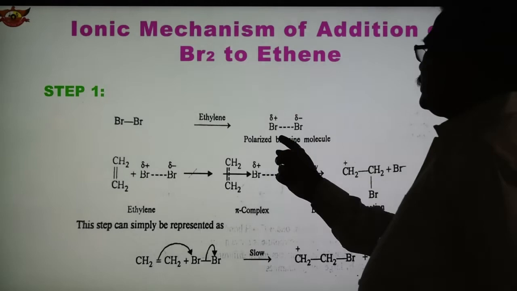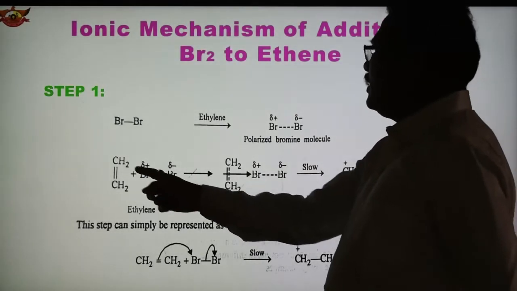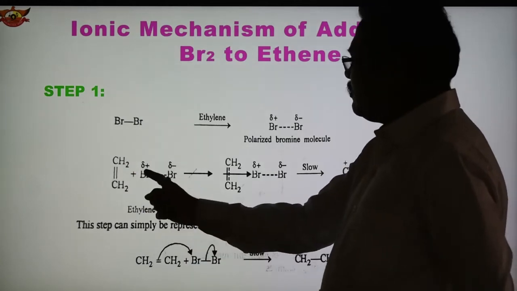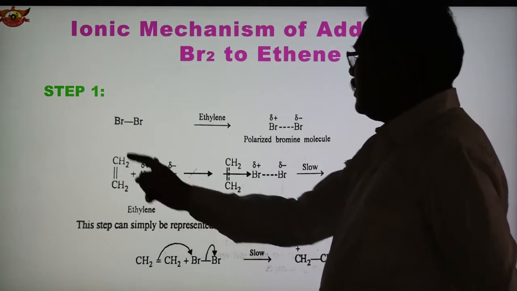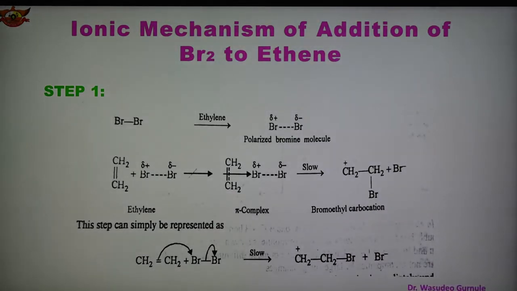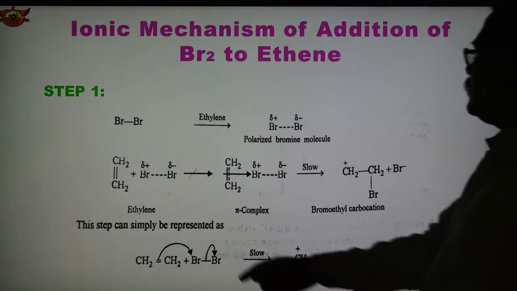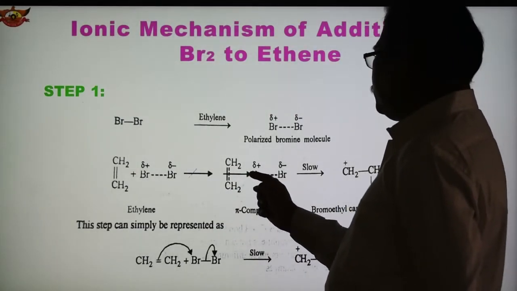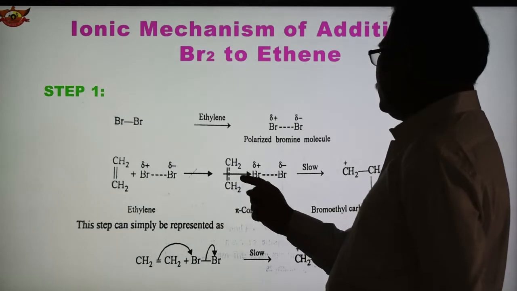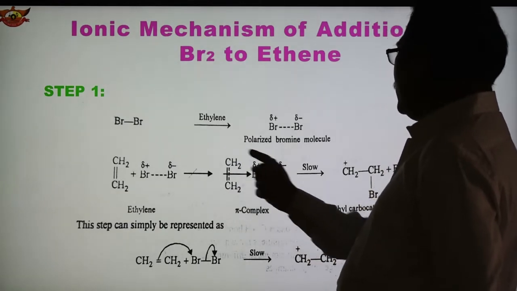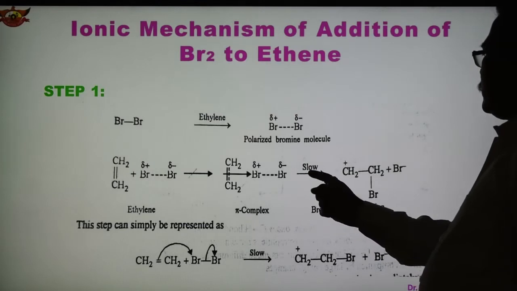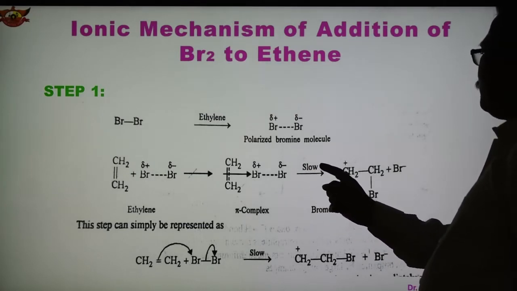Now this polarized bromine molecule reacts with the ethylene. Here we have ethylene and the polarized bromine. The positive end of this bromine acts as an electrophile and is attracted toward the CH2 here. See how the positive end is attracted toward the carbon-carbon double bond, and this type of complex is formed. This is known as the pi complex. This is the slow step of the reaction.